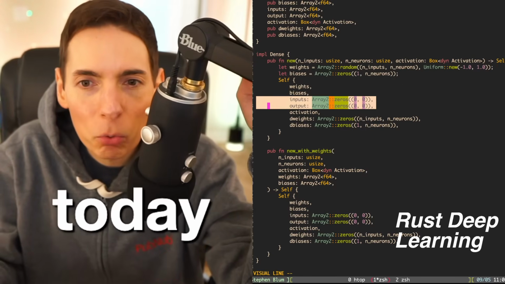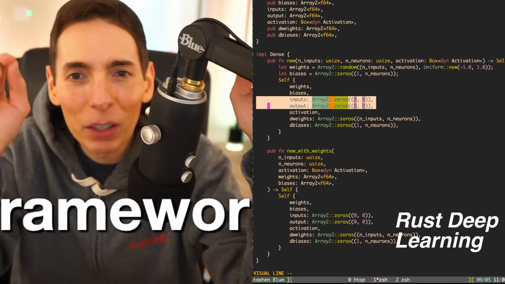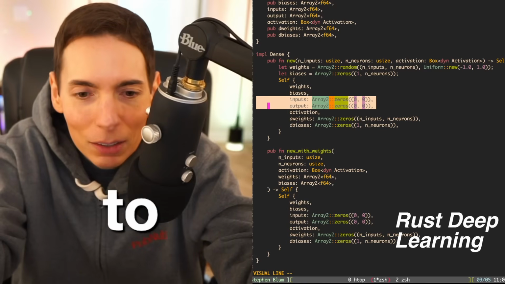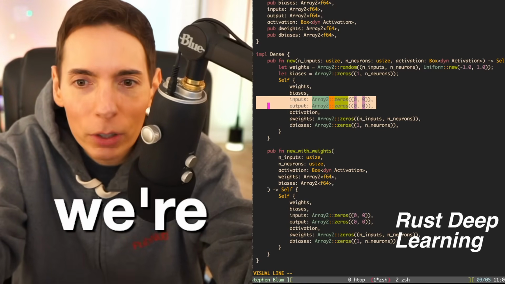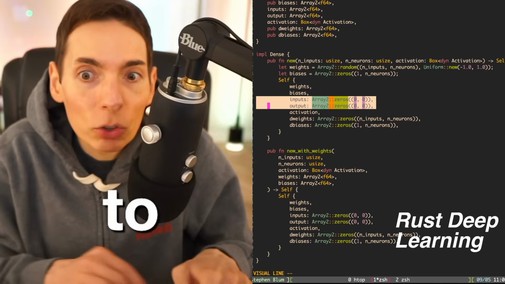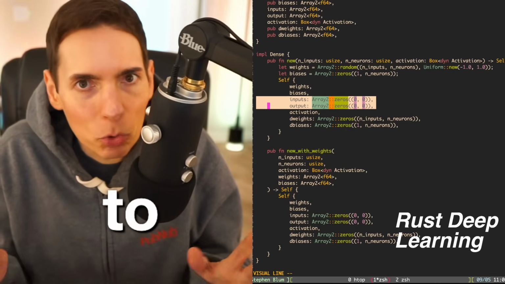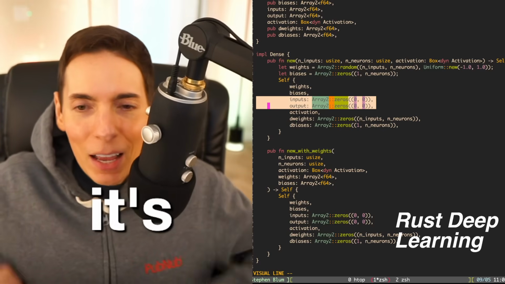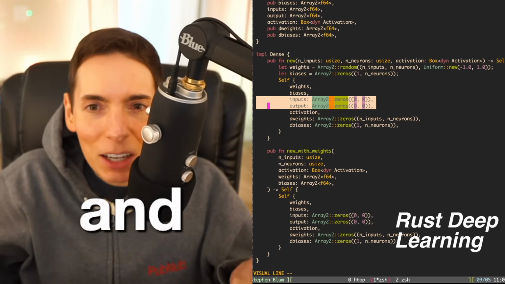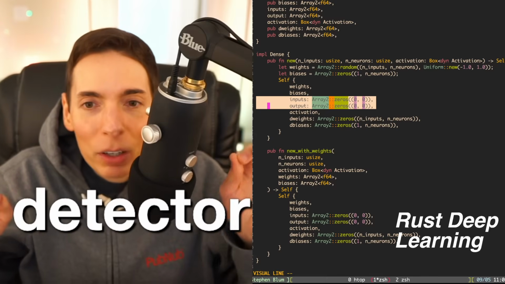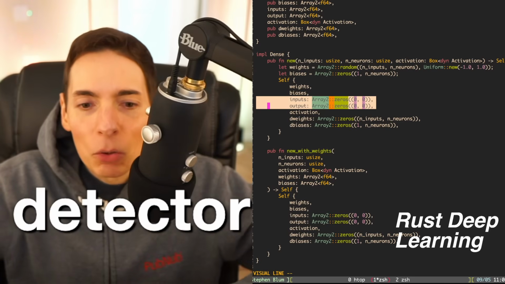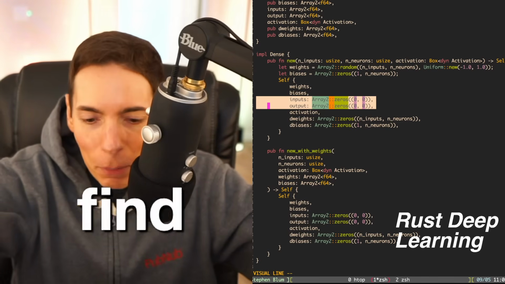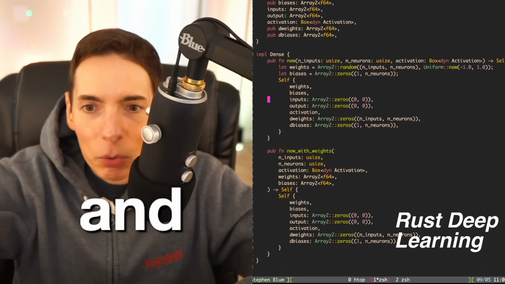We're concluding today the Rust machine learning framework that we had, and we're going to walk through it really quick. We have time today to do that. We're going to learn the details about it, and then we're going to use it to build some toy models, and something I've never done before, but I'm pretty sure is possible: a Threven and Throd detector. We're going to write a Threven and Throd detector with the AI model. I'm pretty sure it's possible. We're going to find out. We'll try, and we'll see if it works.